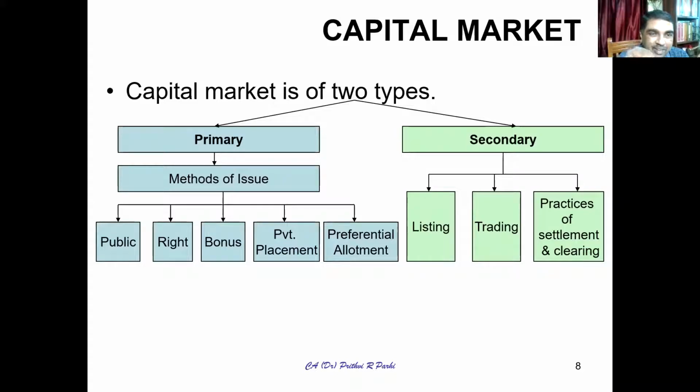So the primary market deals with various kinds of issues like public issues, when shares or debt instruments are issued to public. It also deals with rights shares, bonus shares, private placements, and preferential allotment. And coming to secondary market, it deals with the listing of securities, trading, that is buying and selling of securities, and the practice of settlement and clearing. So these are the aspects which are dealt in secondary. Okay, so one by one we'll see. Today first we'll focus on the primary market.